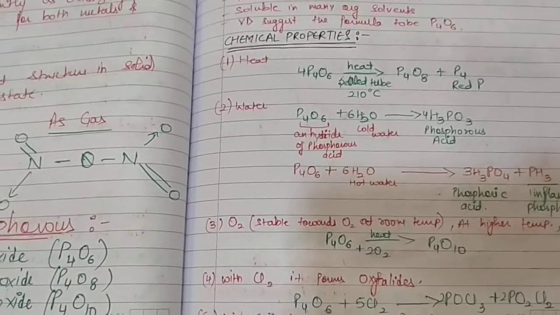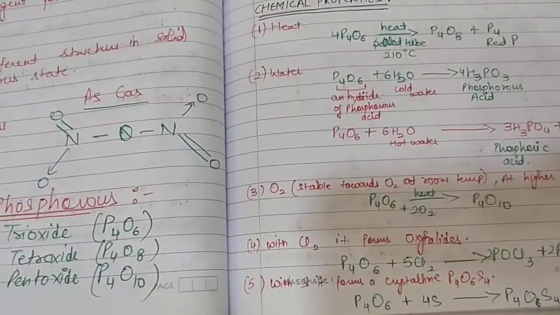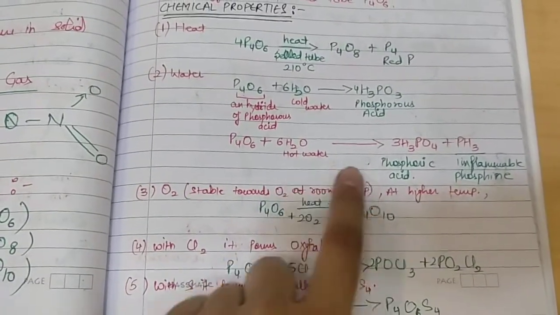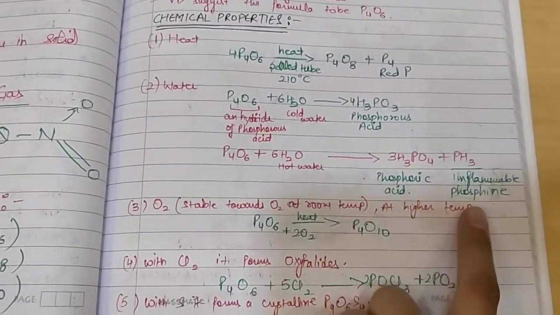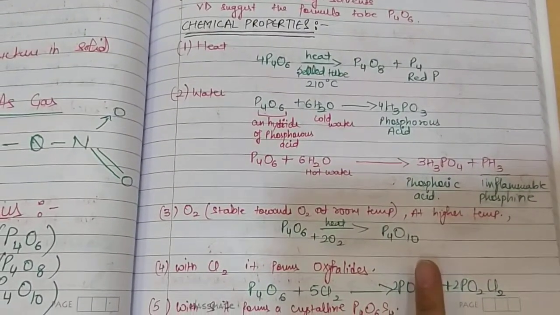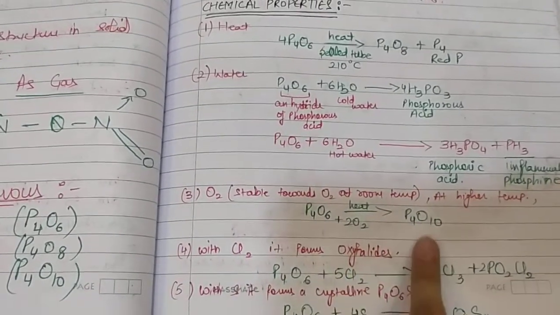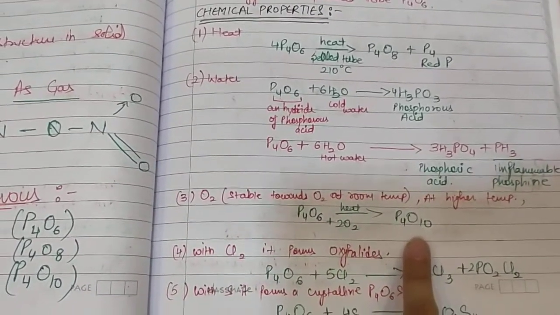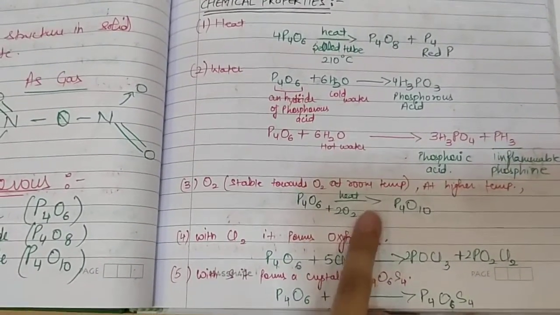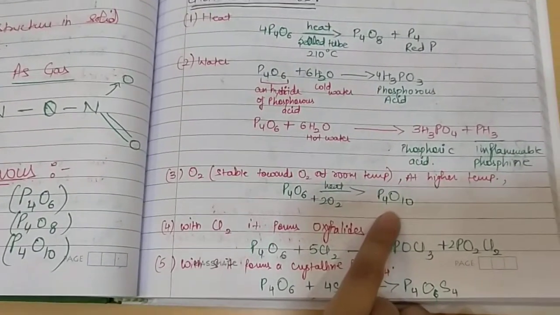With hot water it gives us a mixture of phosphoric acid and inflammable phosphine. According to this reaction, with hot water it gives us the mixture of phosphoric acid plus inflammable phosphine. At higher temperature, in the presence of oxygen, it gets oxidized to P4O10. That is, if we further react P4O6 with excess of oxygen, then we get P4O10. This thing we have already discussed.